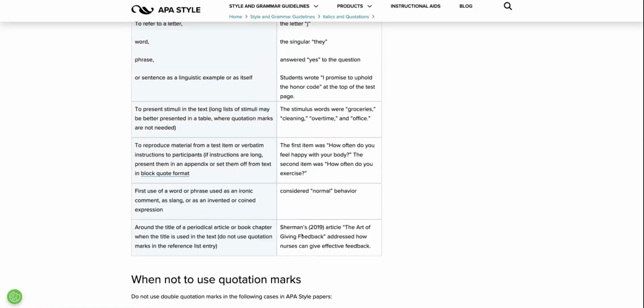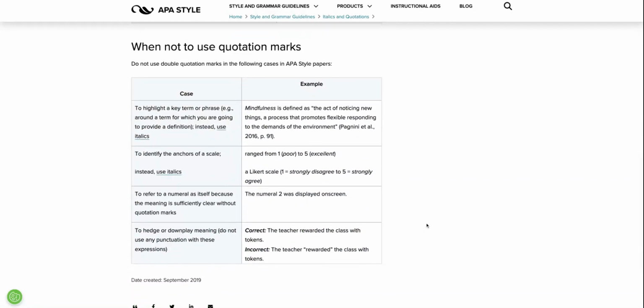So you have your in-text citation here, Sherman's, who's the author, 2019 is the reference. Again, we'll talk about in-text citations in a separate video. But Sherman's 2019 article, "The Art of Giving Feedback," addresses how nurses can give effective feedback. So again, the title of Sherman's article that was published in 2019 would have double quotation marks around it in that instance.